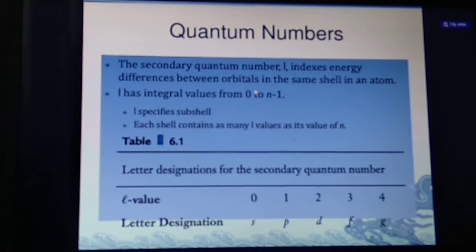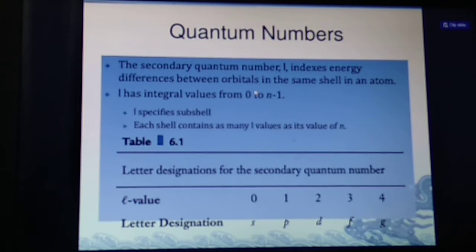The secondary quantum number l, known as the azimuthal quantum number, has values 0, 1, 2, 3, 4. And students, one thing I am telling you: what is the value of l? The l value ranges from 0 to n minus 1. If the n value is 4, the l values will be 0, 1, 2 and 3. If the n value is 1, then the l value is 0. So this is the relation between the values of n and l.